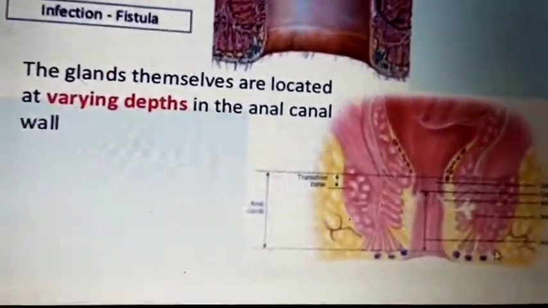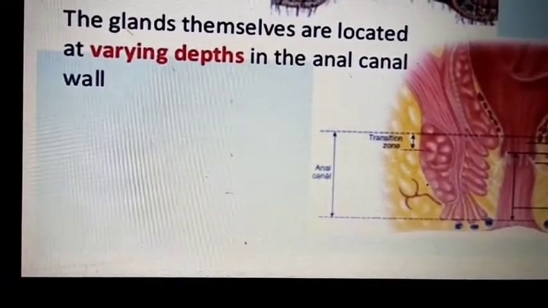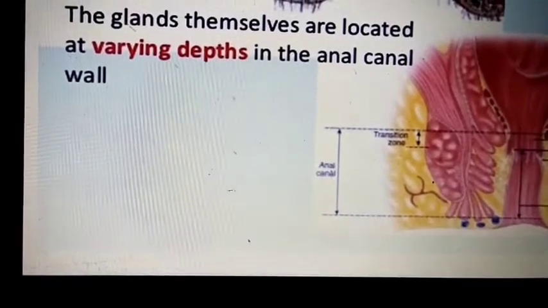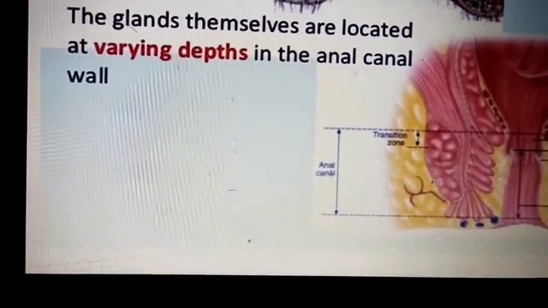Fistula means an unhealthy granulation tissue tract that connects two mucous membranes, or any two epithelial layers.